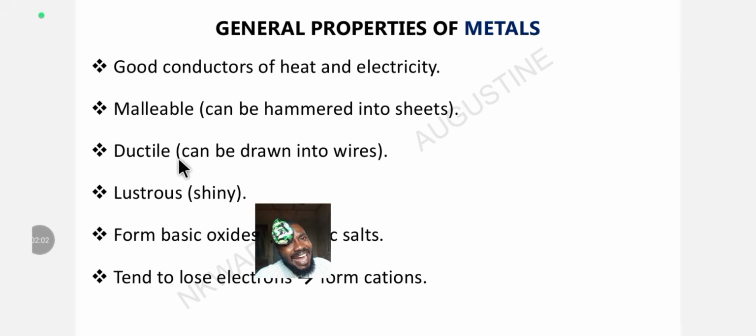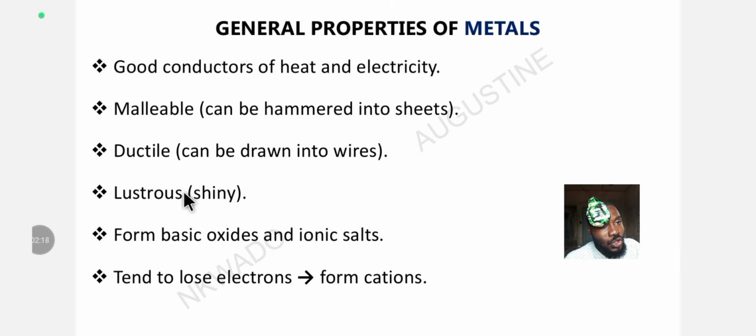All right. Metals are also ductile. What does it mean that a metal is ductile? The metal can be drawn into a wire. That's why you can see copper wire. That's why you can see aluminium wire. Let's go. So they are lustrous. They are shiny. Shiny appearance. They are used for ornaments. They are ornamental. They are used for decoration, aesthetics.